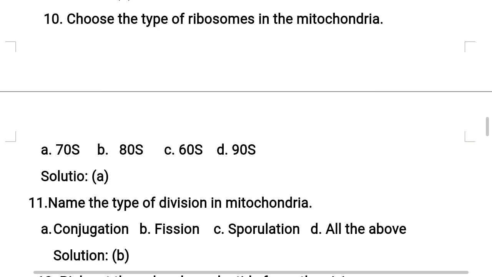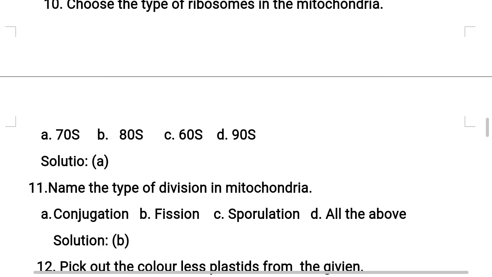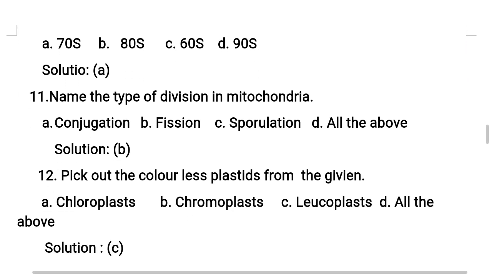What are the subunits in 70S type of ribosomes? 50S and 30S. The smallest subunit is 30S and the largest subunit is 50S. S stands for sedimentation coefficient or Svedberg units, discovered by Svedberg. Understand? Hope you understood the explanation for this question.